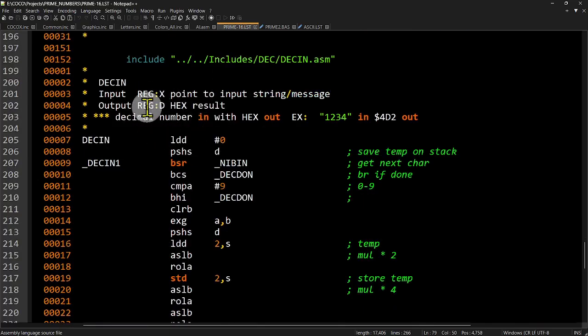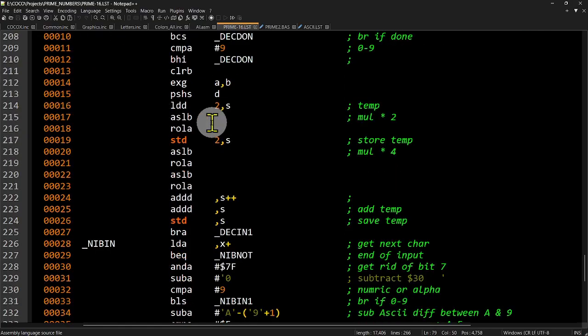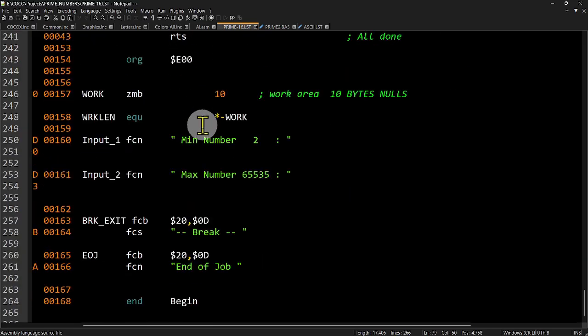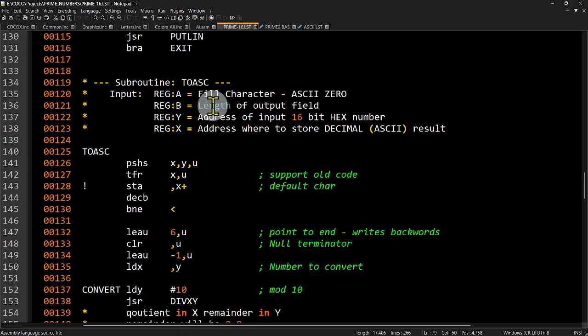What that is, you type something on the keyboard. Okay, here's an example. You type in ASCII characters 1, 2, 3, 4. Well, you want to use that, you had to convert it, and the converted output would be $42D. So this is a routine that will do that for you. When you type in something on the keyboard, it will do that. And at the end, we got some other code. That's the code. You've seen the examples of it, the speed of it.